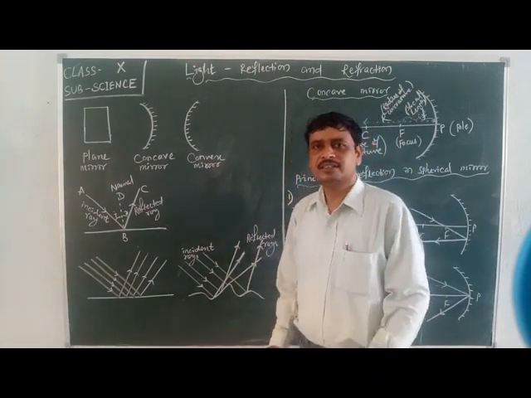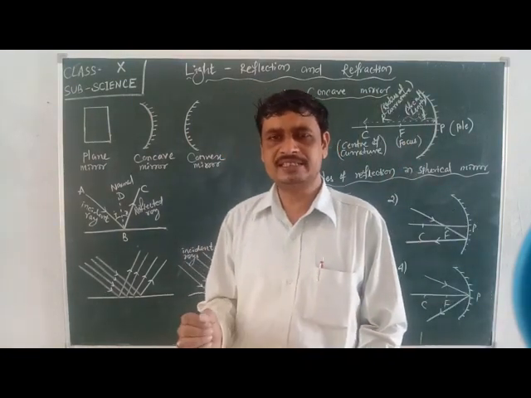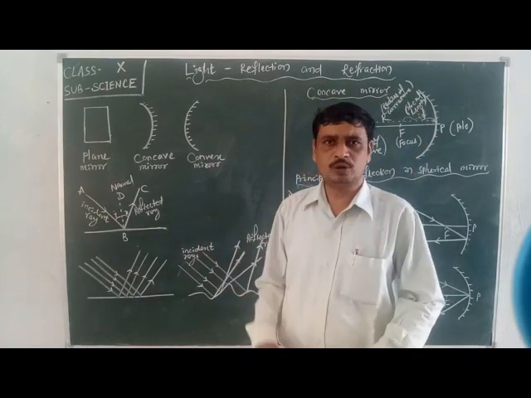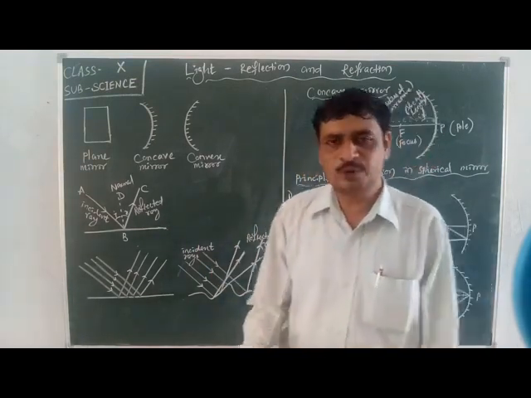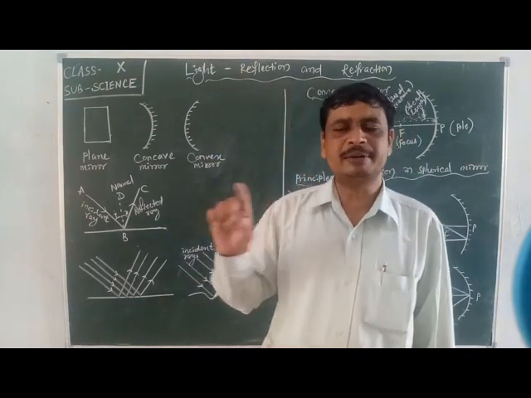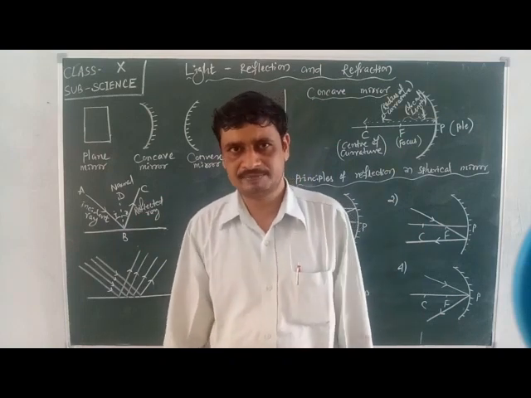When we get the actual representation of any object, that is said to be image. When you are looking at your face in a mirror, in a looking glass, you will observe the actual representation of your face. That is the image of your face.